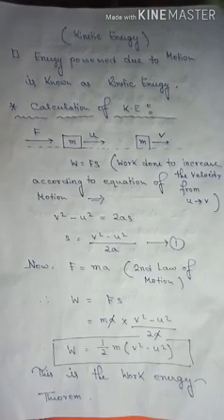In the previous lesson, we learned about work and energy. We learned what types of energies there are. There are two types of energies: one is kinetic energy and another is potential energy. Now, we have to discuss it in detail.